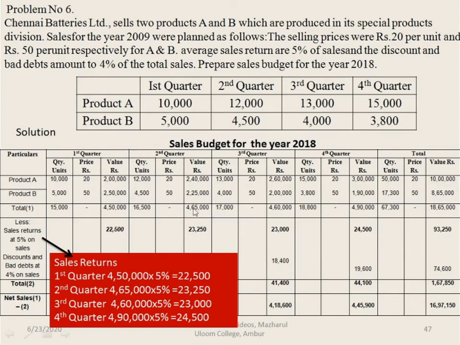For the second quarter 4,65,000 into 5%, that is 23,250. For the third quarter it is 4,60,000 into 5%, 23,000. And for the fourth quarter 4,90,000 into 5% is 24,500. Totally it is 93,250.